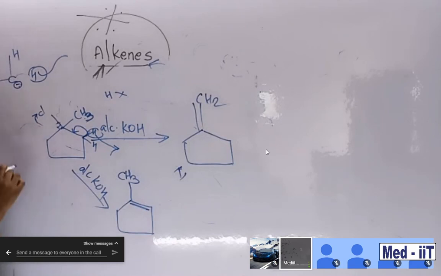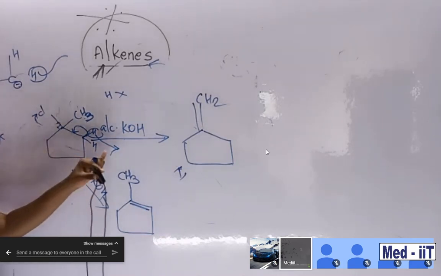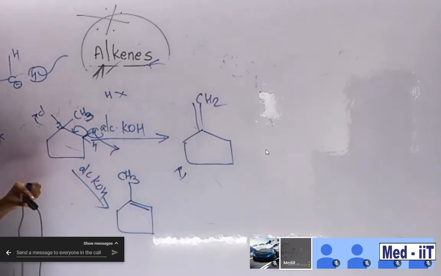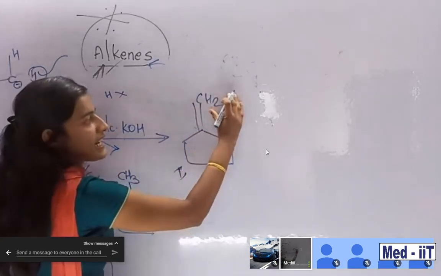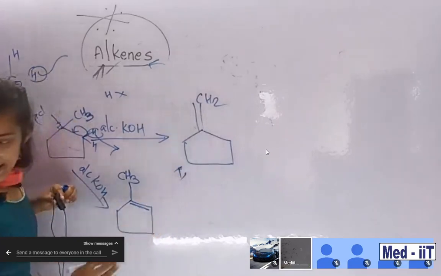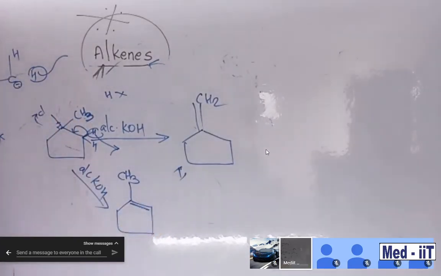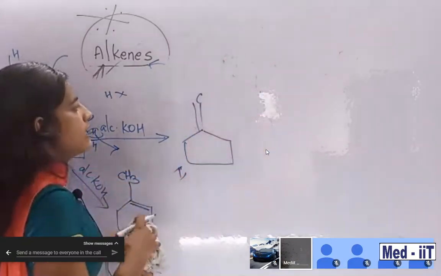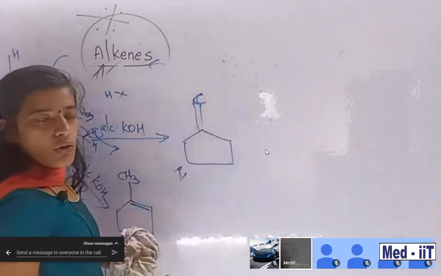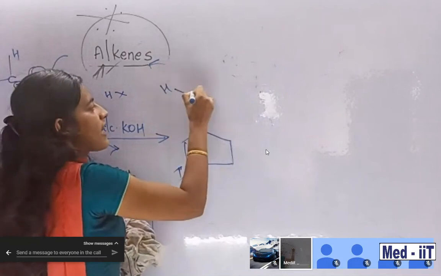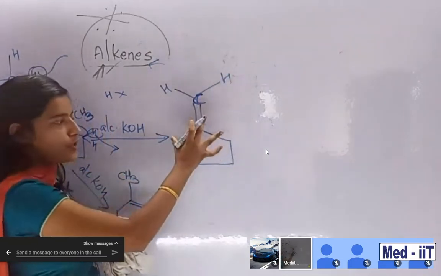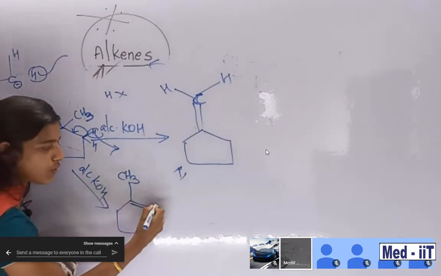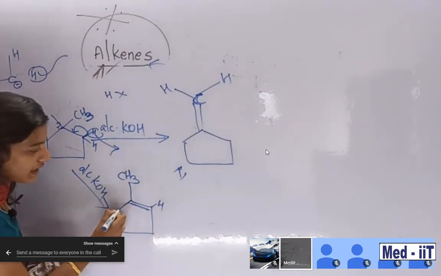Suppose any question is like this in the presence of alcoholic KOH. Most substituted is most stable. How will you identify the most substituted? Look now, students. Here is CH2. Suppose CH2 is here. Carbon is in the middle. 2 hydrogens are here. This is the CH2 and then the ring. So here is CH3. Here is also 1 hydrogen.